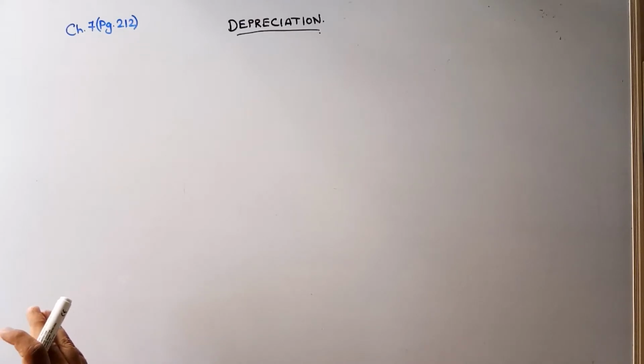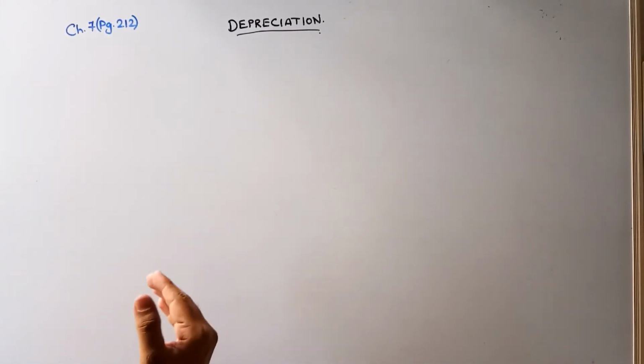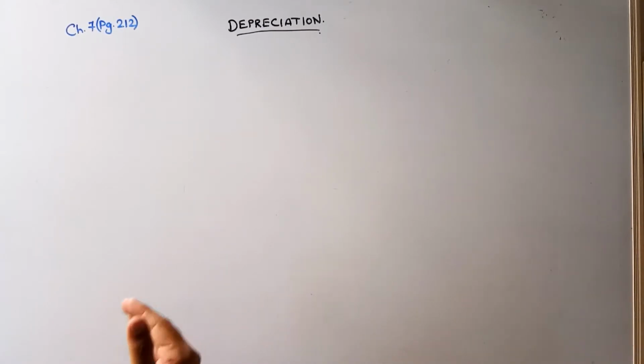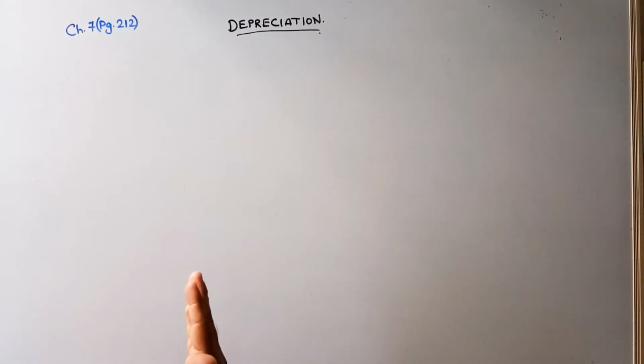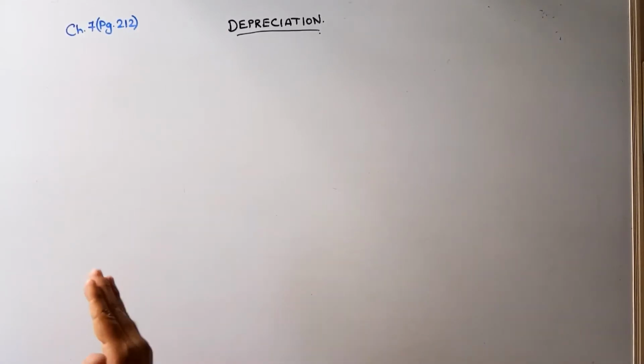Okay, so now taking the chapter depreciation ahead, guys, what do you mean by depreciation? See, depreciation is nothing but a shrinkage, a reduction in the value of an asset. For example, if you have a mobile, a motor vehicle or a plant and machinery, anything in the business, if we have a certain asset, the value of that asset always keeps on decreasing. That is the reduction in the value of the asset.